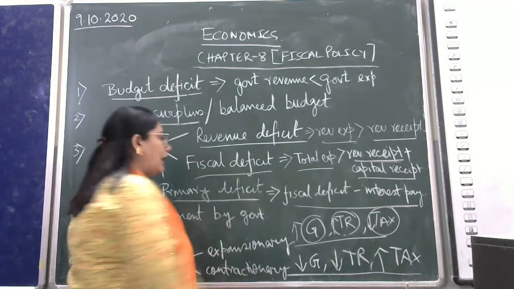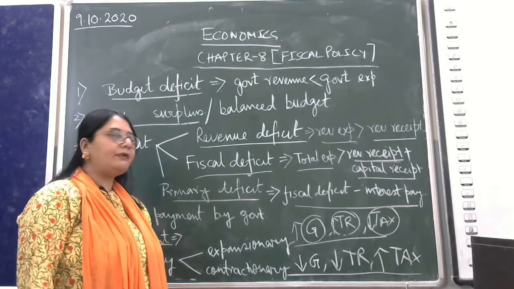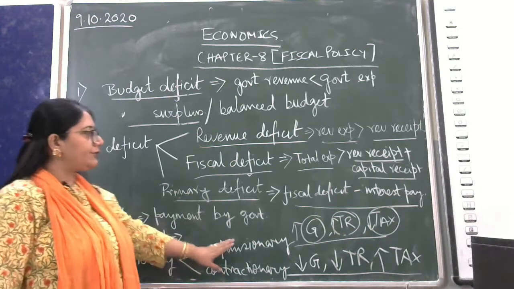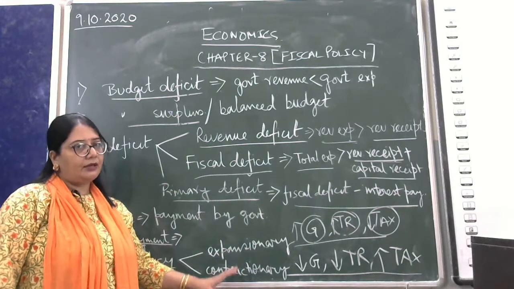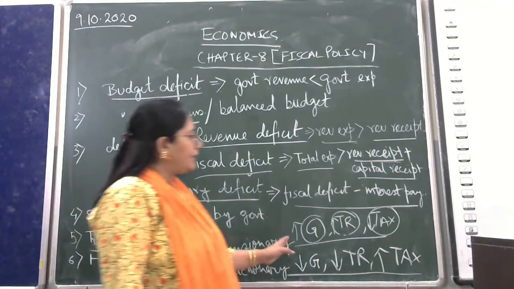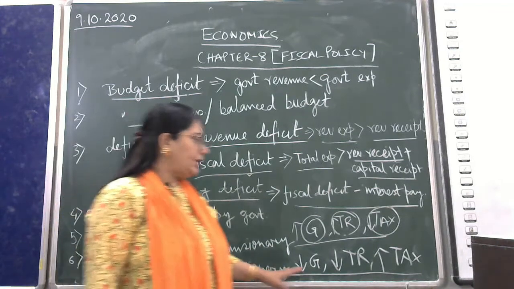These three are the contractionary fiscal policies. So always remember, fiscal policy is always of two types: expansionary and contractionary.